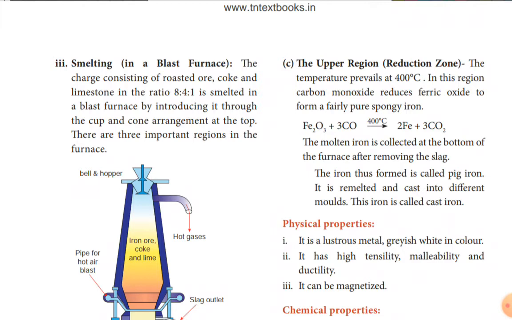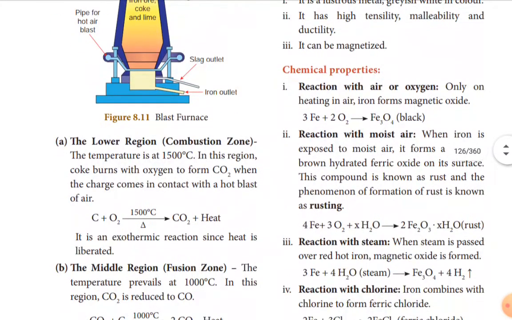Then there are three important regions in the furnace. First one, the lower region, that is called the compression zone. In this compression zone, the temperature is 1500 degrees Celsius. This is the bottom of the blast furnace, where the temperature is highest.